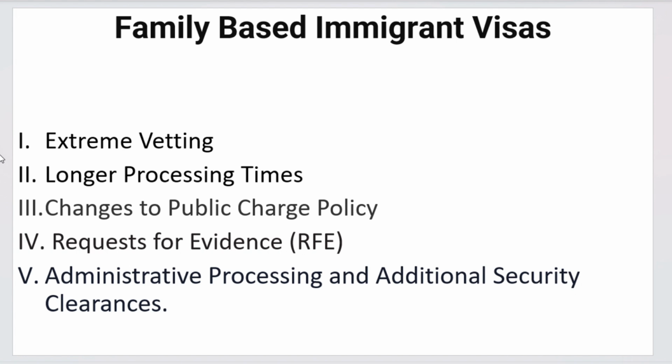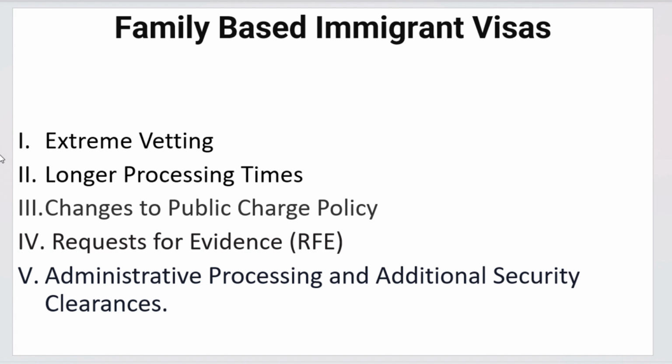This extreme vetting will cause additional backlog at all federal agencies, such as USCIS, NVC, and embassies and consulates around the world that are involved, of course, in the visa process. As a result, it will cause long processing times, and we are also anticipating a strict change to the public charge policy.